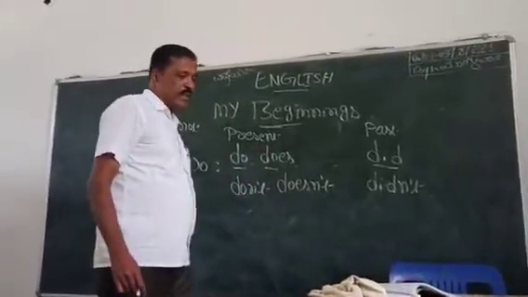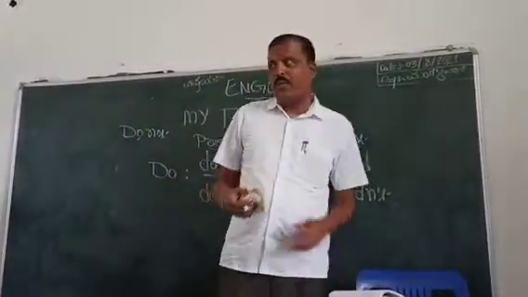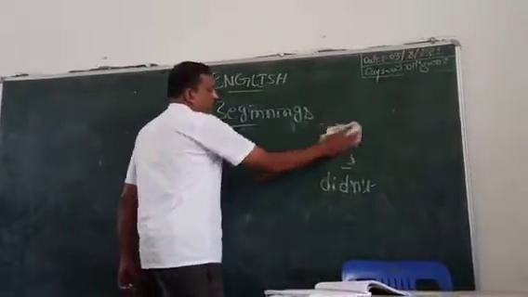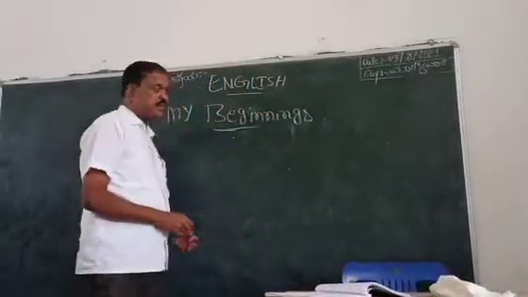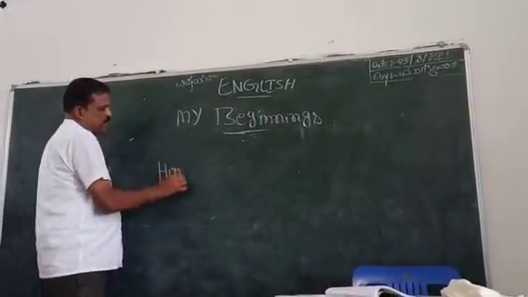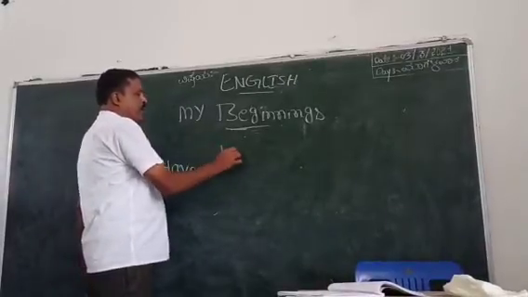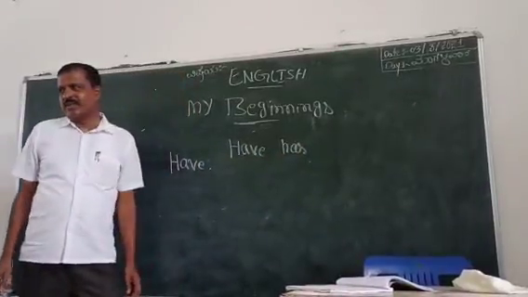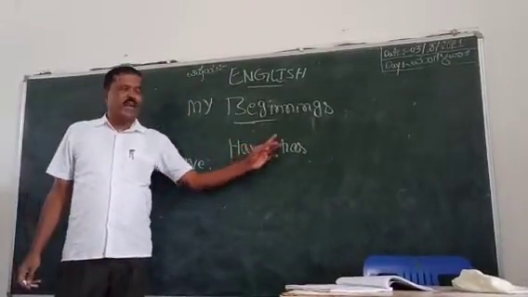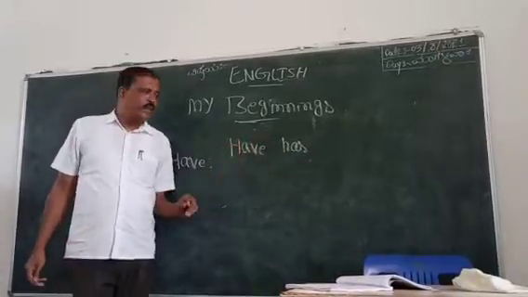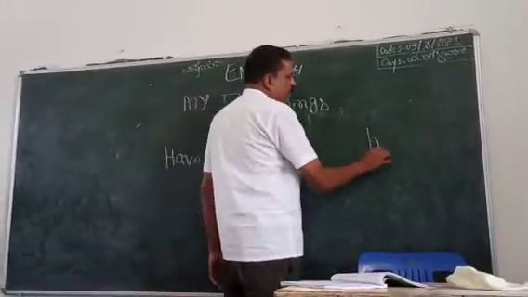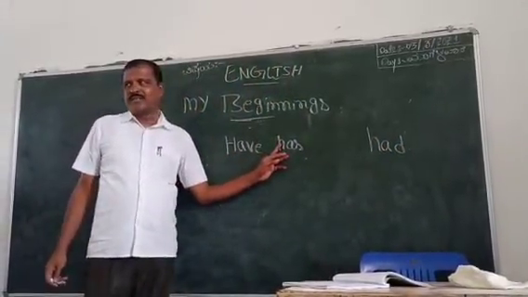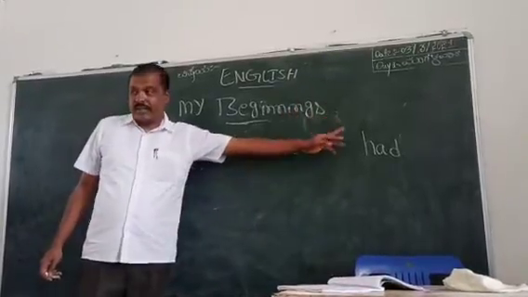So here, next, the have forms. Have, has used in present tense.